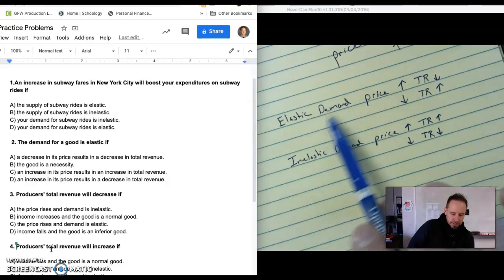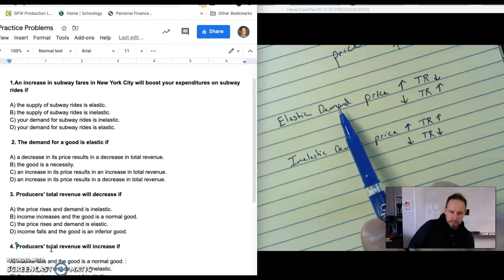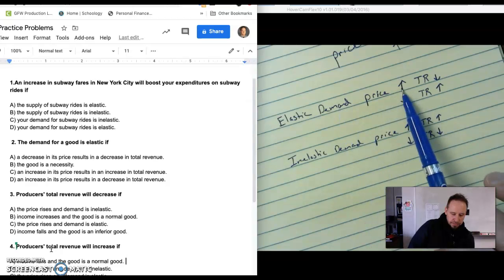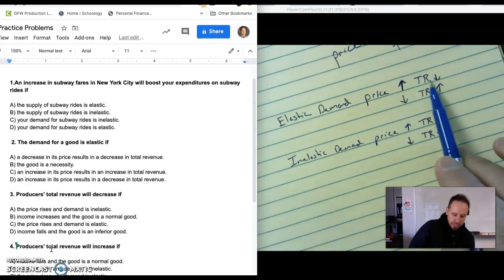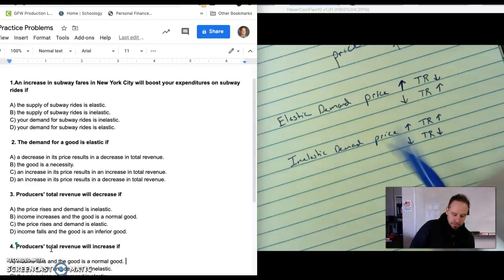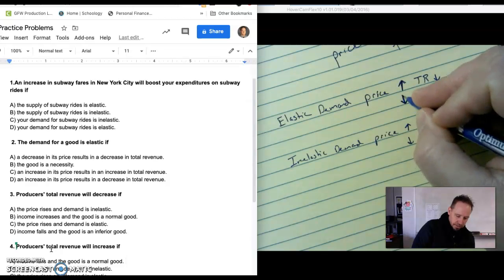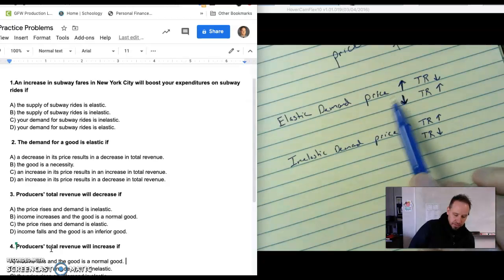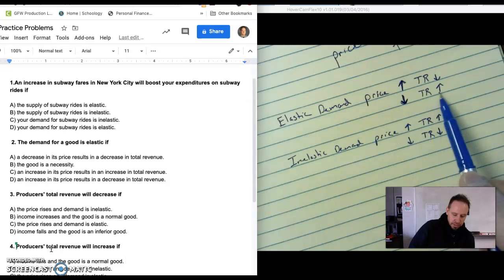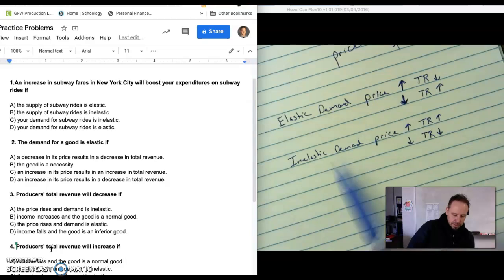So when we're dealing with the elastic part of a demand curve, where demand is more responsive to price change, if prices increase, you're going to see a decrease in total revenue. If prices fall, consumers are going to buy considerably more because it is elastic. It's very responsive to this price change. If prices fall, we're going to see total revenue increase. That's with elastic demand. With inelastic demand, as price moves in one direction, total revenue will move in the same direction.